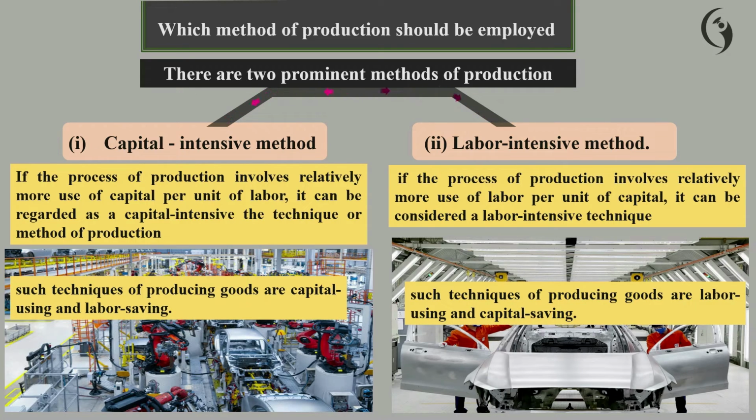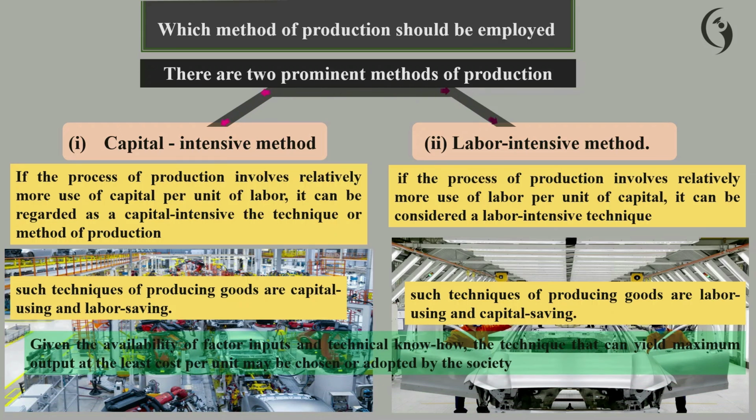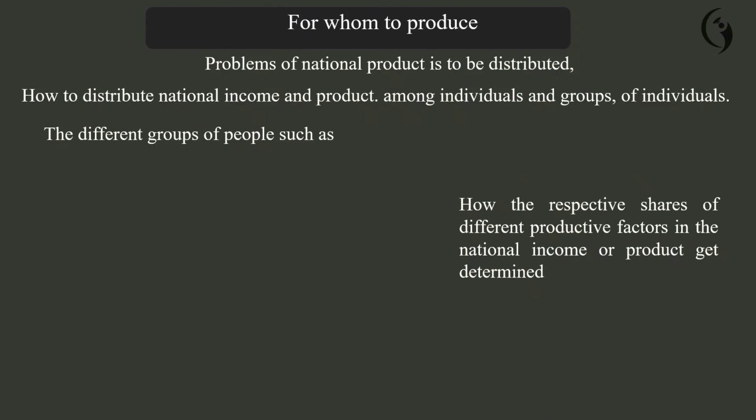So we can conclude that the capital intensive method has techniques of producing goods that are capital using and labor saving. The labor-intensive method means techniques of producing goods that are labor-using and capital-saving. So, given the availability of factor inputs and the technical know-how, the technique that can yield the maximum output at the least cost per unit may be chosen or adopted by different societies, whether capitalist or socialist economy.